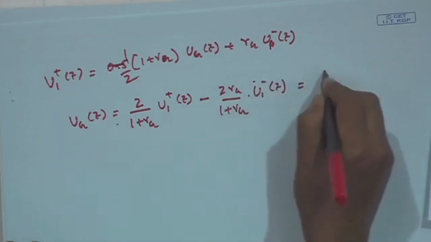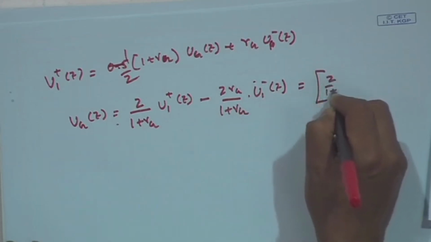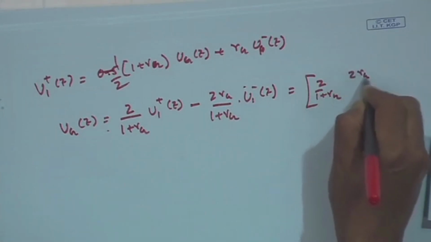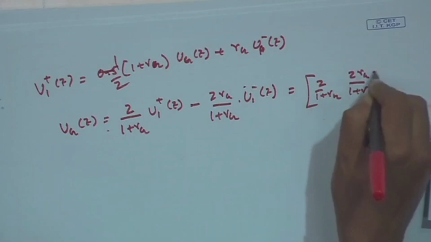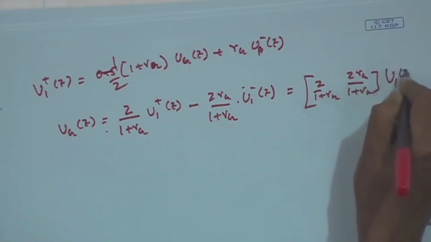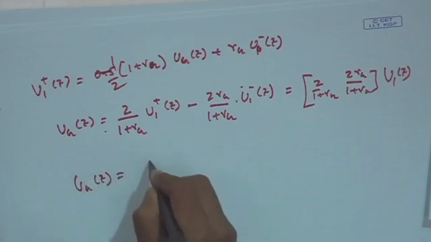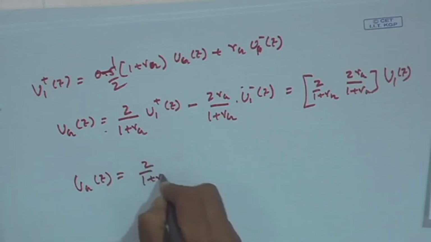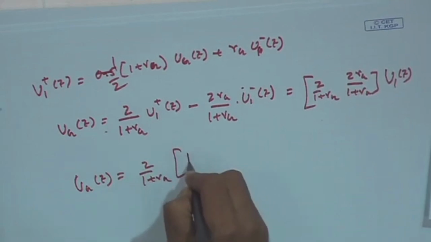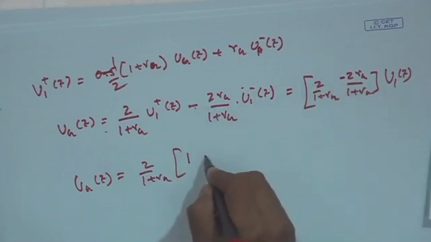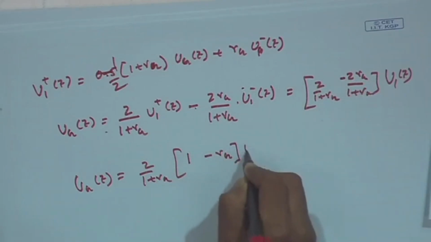So I can say it is nothing but a coefficient 2 by 1 plus r g times [1, and another is minus r g] into u 1 z. Okay. So u g z is 2 by 1 plus r g, a constant, times [1, minus r g] into u 1 z.